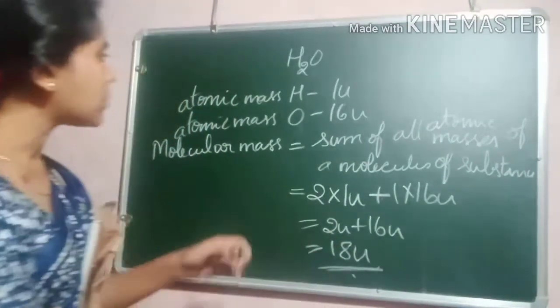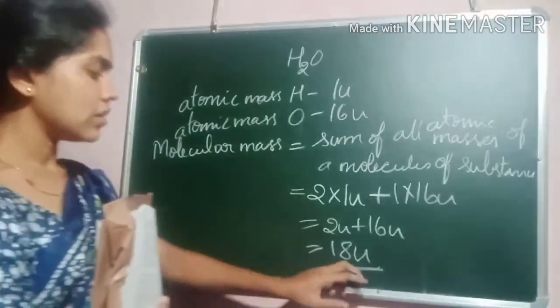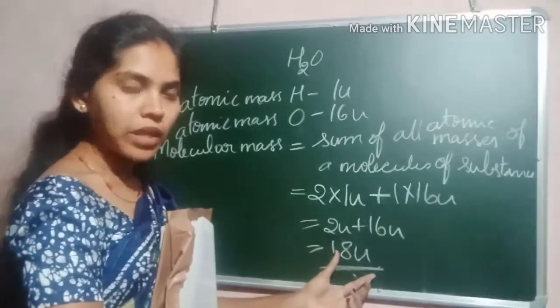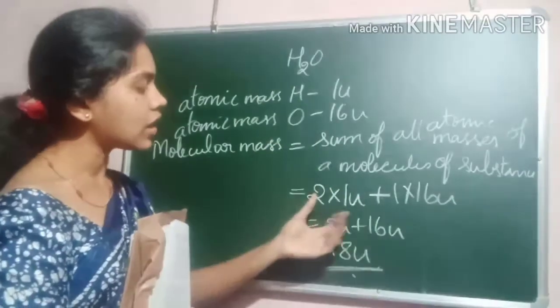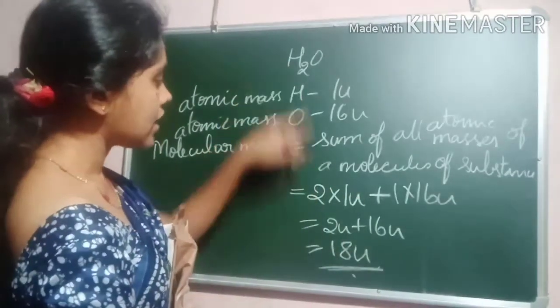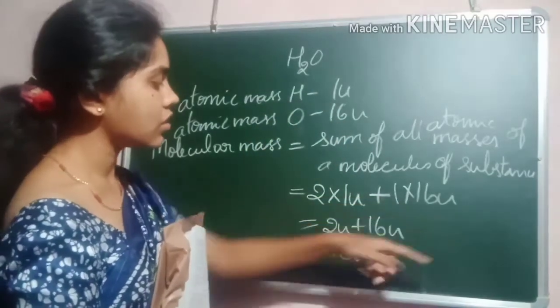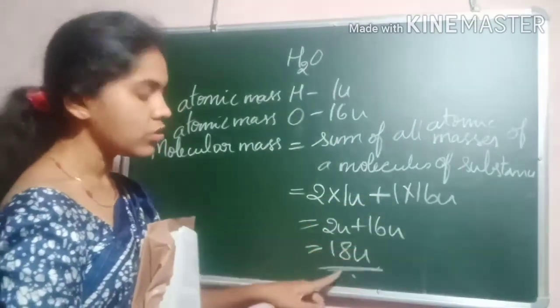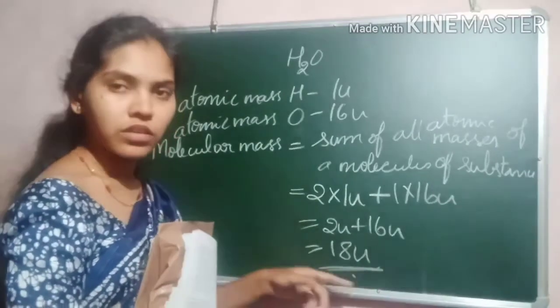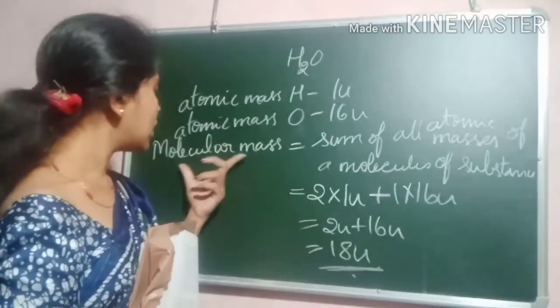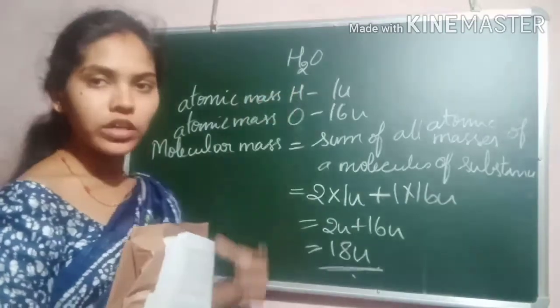So the molecular mass of water is 18 unit. How did you get that? There are 2 hydrogen atoms: 2 into 1U plus 1 into 16U. So 2U plus 16U, 18 atomic unit. That is the molecular mass of water.